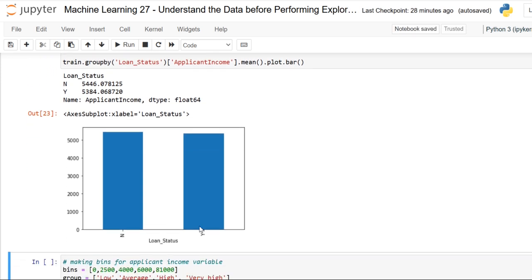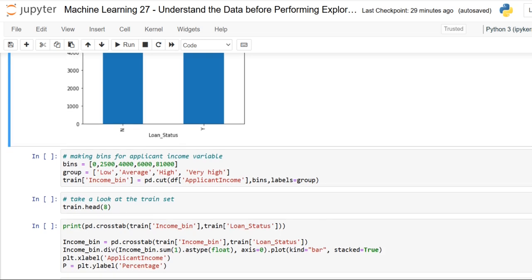Okay, so here, yes, dear friends, the y-axis represents the mean applicant income, and we don't see any significant difference in this mean income between those approved and not approved. Kindly just take note, it is 5,446 and 5,384. There is not much difference.